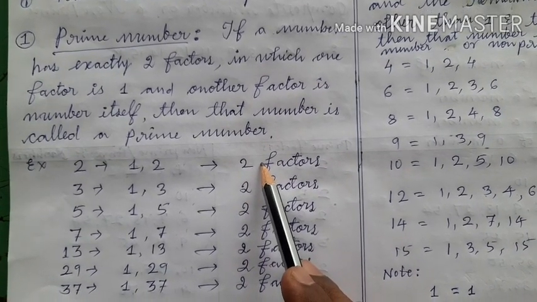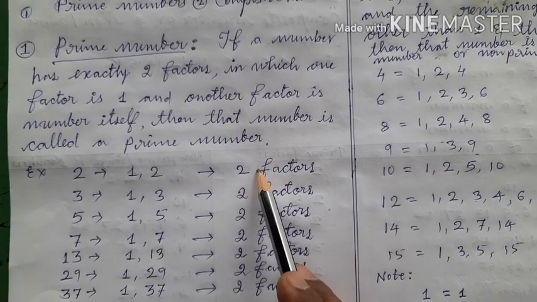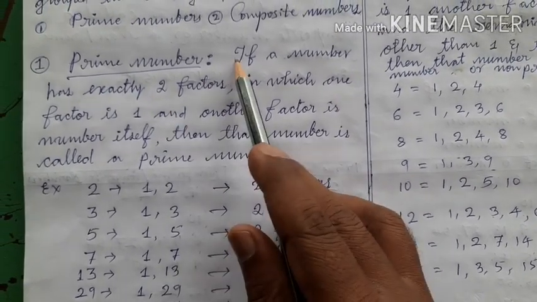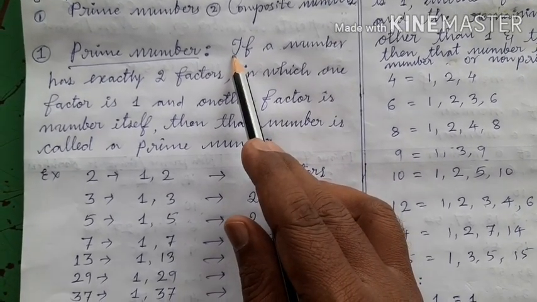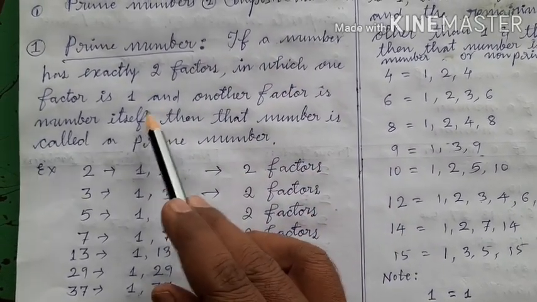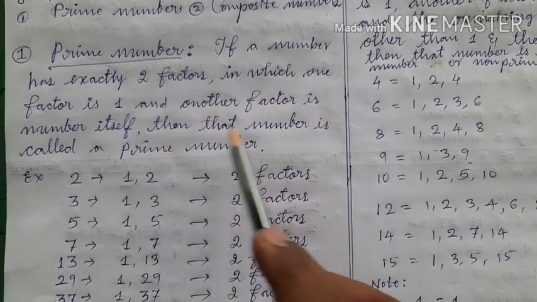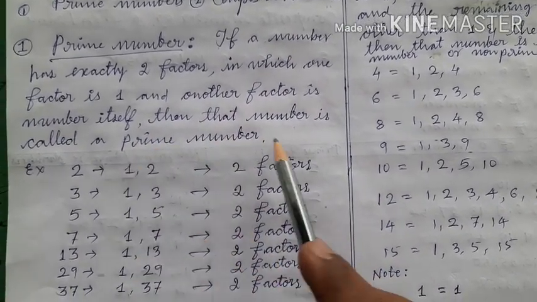But how should those 2 factors be? One factor should be 1 and another factor should be the number itself. Then only we will call it a prime number.